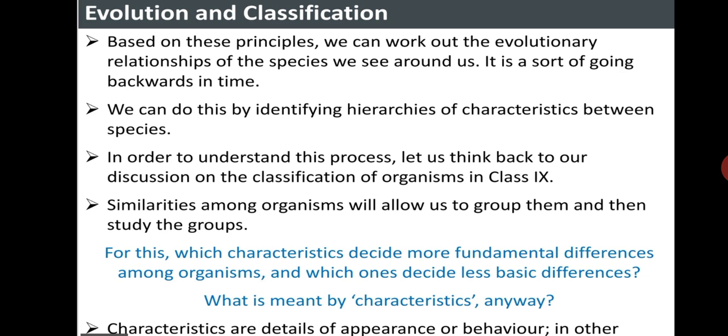Then, what do we mean by characteristics? Characteristics are details of appearance or behavior, in other words, a particular form or a particular function. That we have four limbs is thus a characteristic. That plants can do photosynthesis, whereas animals cannot, is also a characteristic. Some basic characteristics will be shared by most organisms.